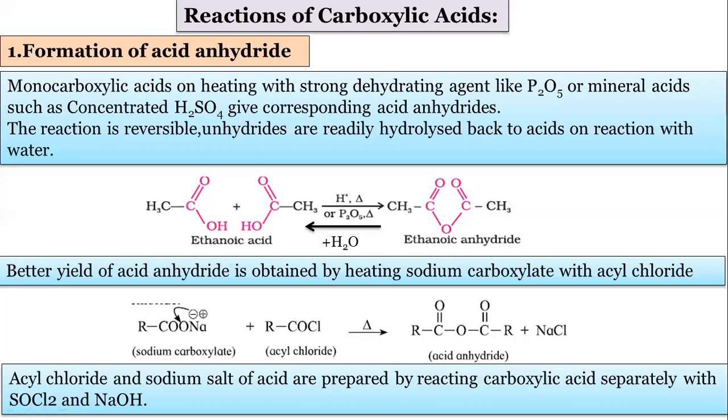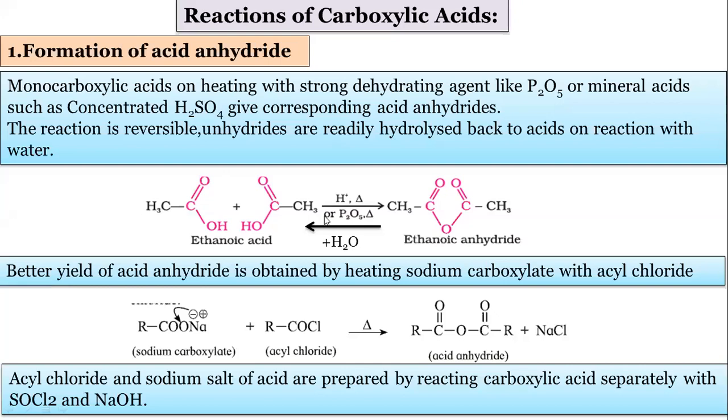So when ethanoic acid is treated with a dehydrating agent, now you are familiar with the dehydrating agent. There are 3 dehydrating agents we are using in our 12th standard. The first one is H2SO4, then the second one is alumina, and the third one is P2O5, that is phosphorus pentoxide. These are used as dehydrating agents.